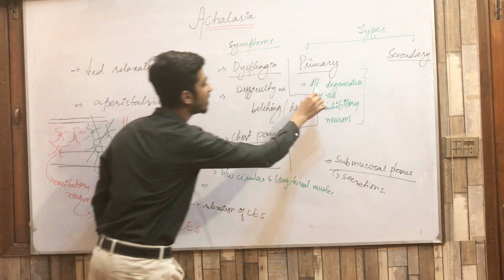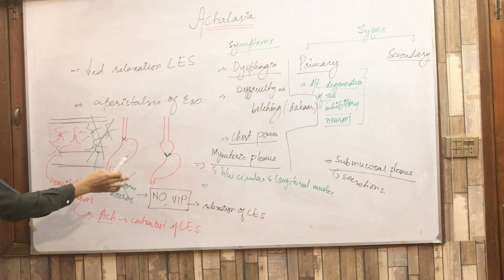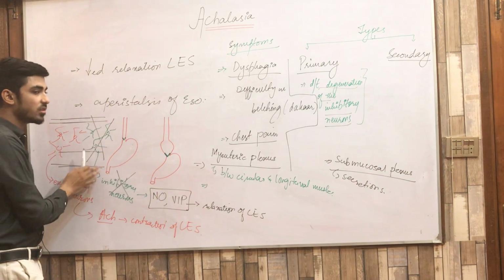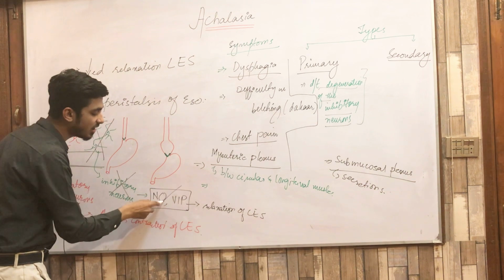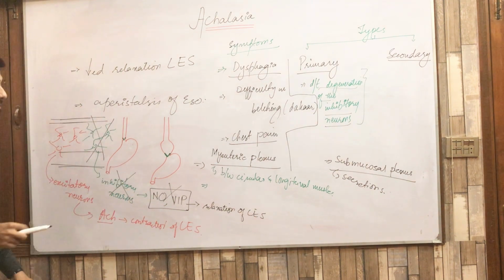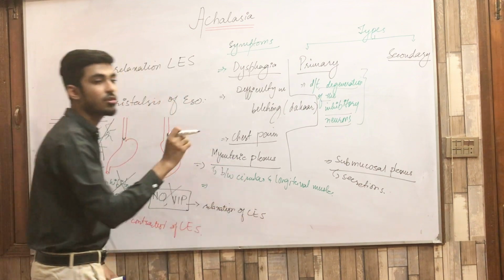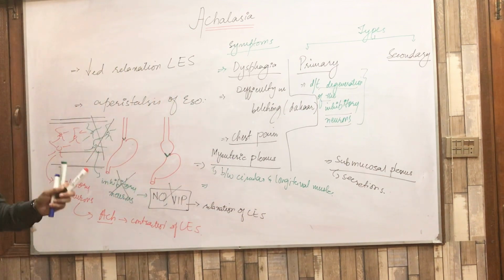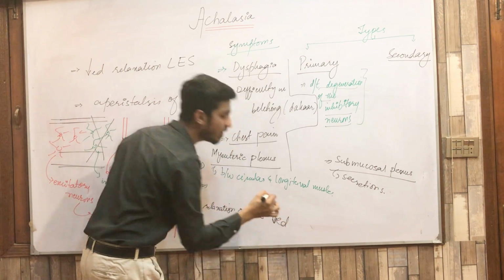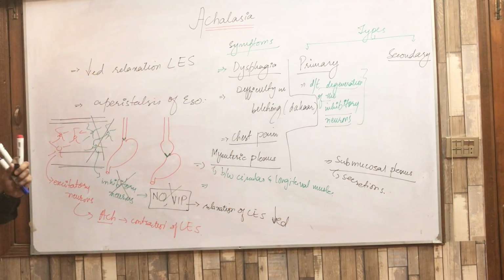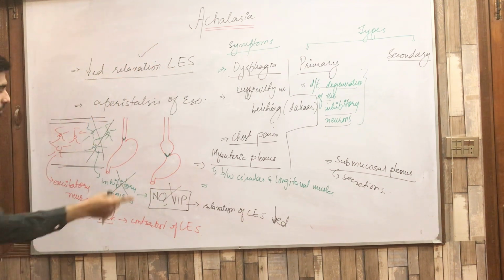So when they are degenerated, obviously they will not release nitric oxide and vasoactive peptides. When these are not released, the relaxation of the lower esophageal sphincter does not occur. It means that there will be decreased relaxation of the lower esophageal sphincter. Is that clear? I have written here decreased relaxation. Why? Because of this.